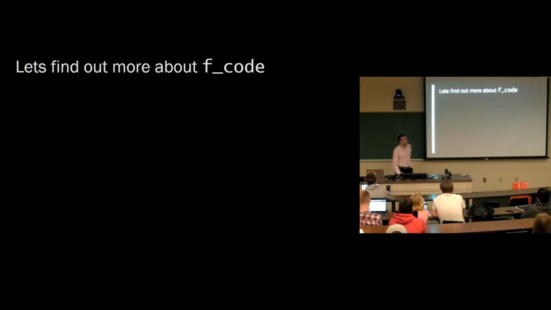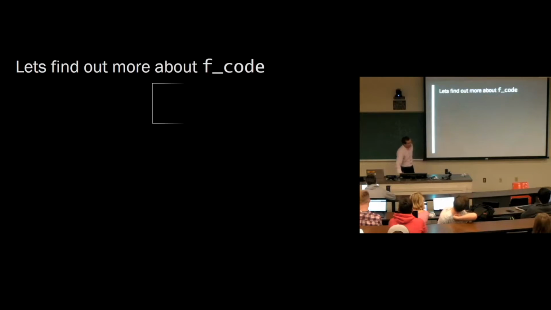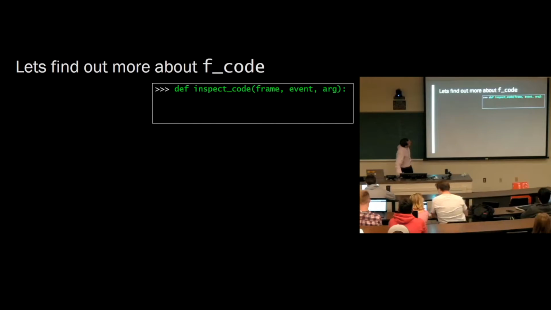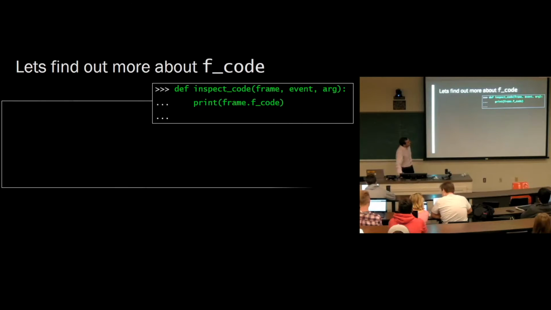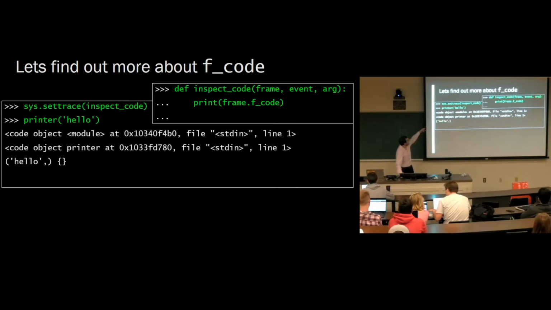Let's look into f_code. The frame object also had an attribute called f_code. Seems kind of interesting, right? Maybe that'll give us the source code. Because if you'll note, the very first thing our debugger does is it prints out the source code. So maybe that's how we have access to that. So we're going to print out frame.f_code. And what do we get? We get some code objects. Not super useful, because we don't really know what a code object is.